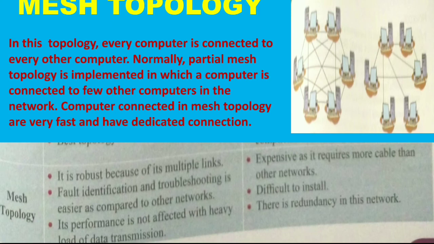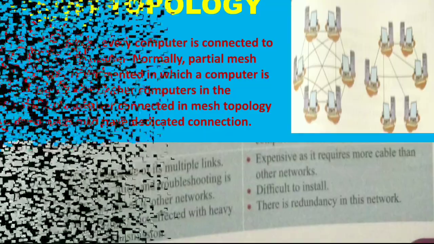It is expensive. What are the disadvantages? Expensive as it requires more cable than other networks, and difficult to install, and there is redundancy in this network. Redundancy is not useful in this network as it is very expensive. You require more wire, and it is also difficult to install. So see, these are some of the advantages and disadvantages of mesh topology.